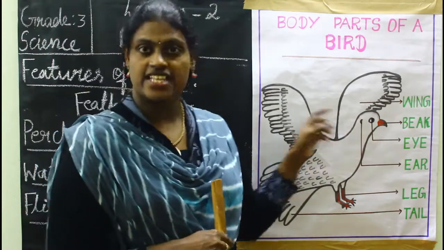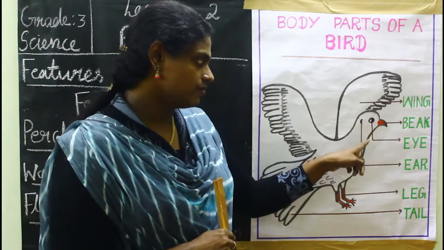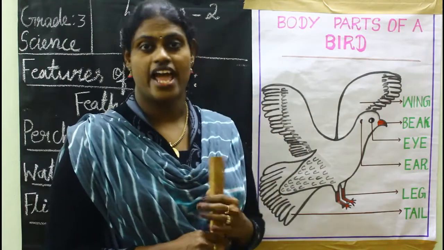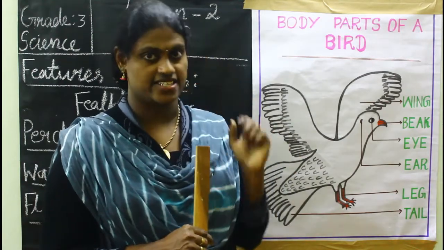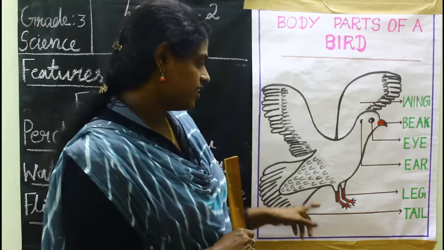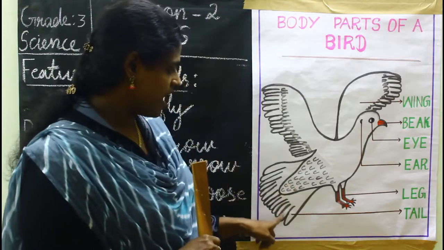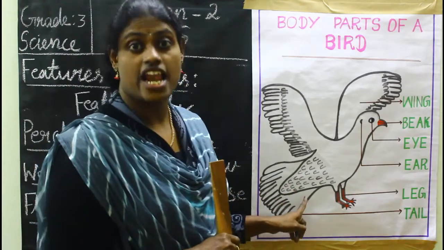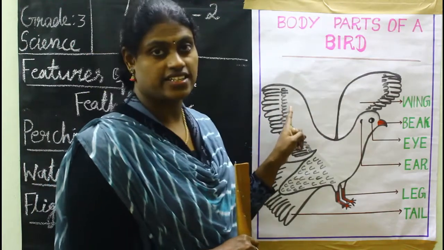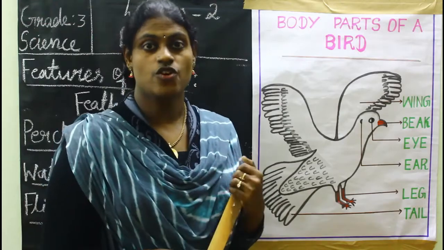With eyes they see things, and with ears, the birds do not have any external ear like us. They have just two small openings. Then they have two legs. Then they have a tail. The tail helps the bird to fly. And also two wings are there. With the help of these two wings, the birds fly.